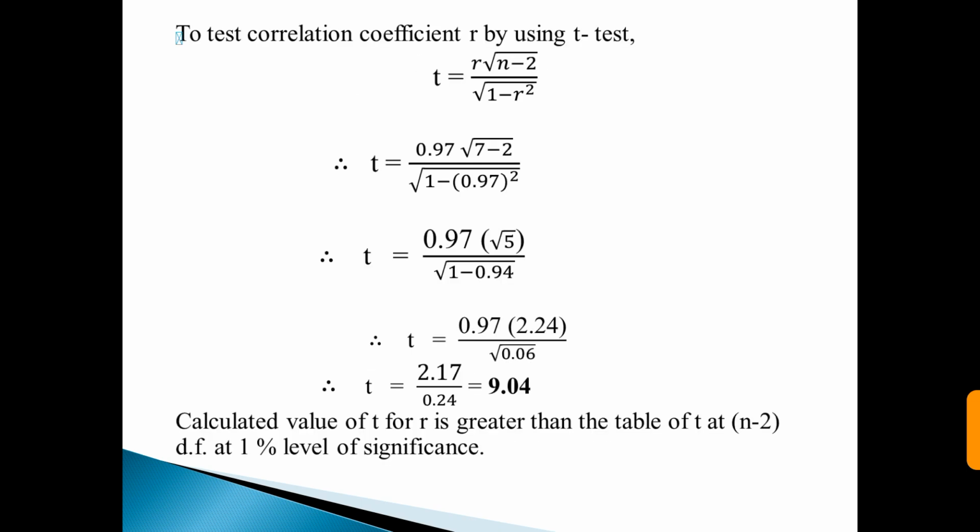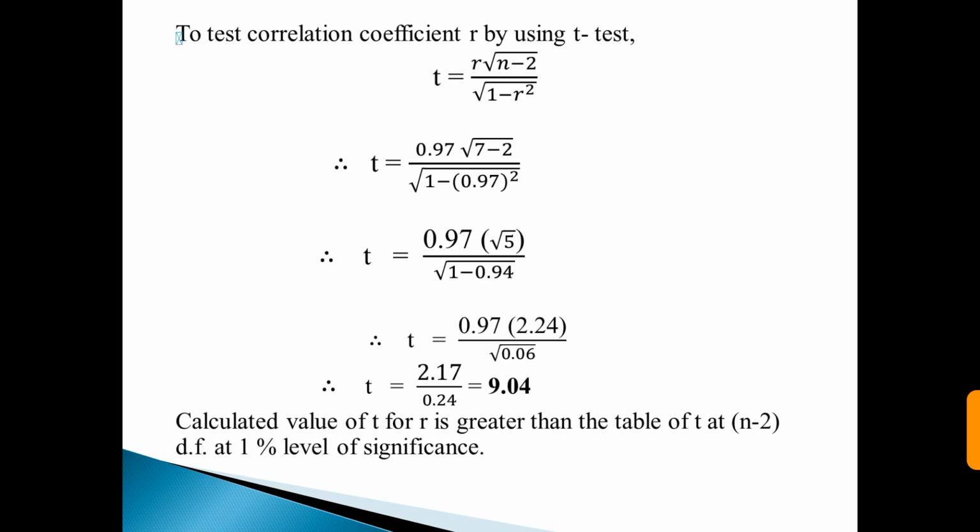To test the correlation coefficient r by using the t-test, we know that t is equal to r into root of n minus 2 upon root of 1 minus r square. Therefore t is equal to 0.97, the value of r, into root of n minus 2, that is 7 minus 2, which becomes root of 5, whole divided by root of 1 minus r square, that is 0.97 squared, which becomes 0.94.